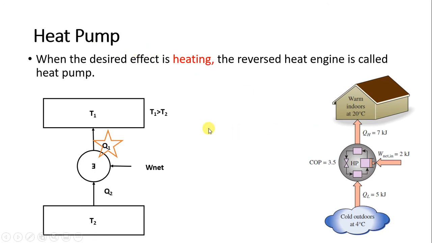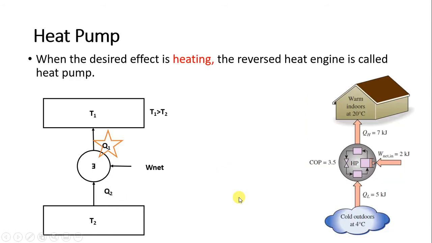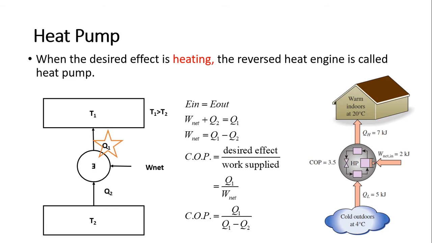So in the case of the refrigerator, we'll go back. What is the area of concern? The heat which is being removed from the refrigerator, that is Q2, this bottom part. But in the case of the heat pump, what is our desired effect? It is Q1. Why? Because that is the heat which is being supplied at T1, to the house.